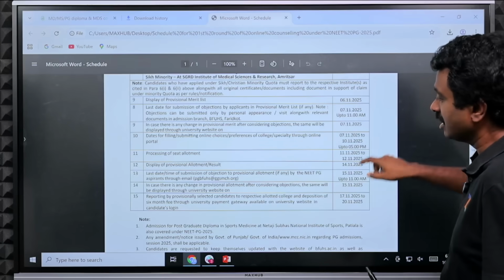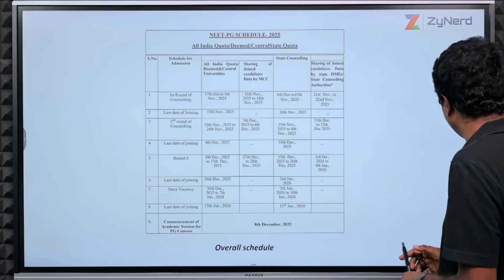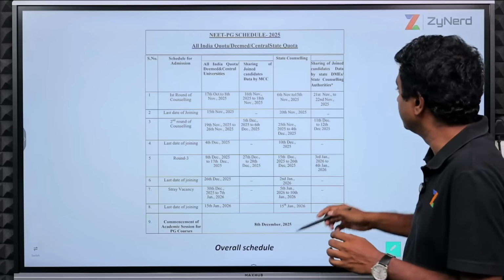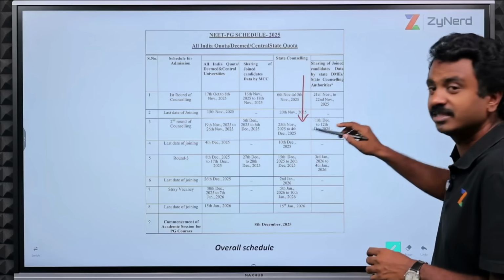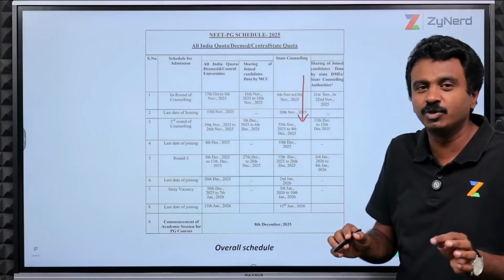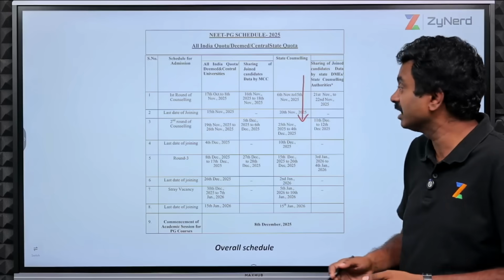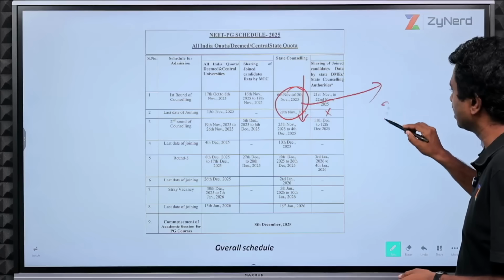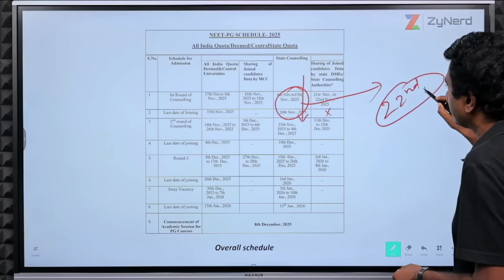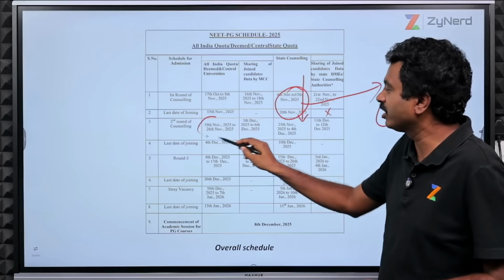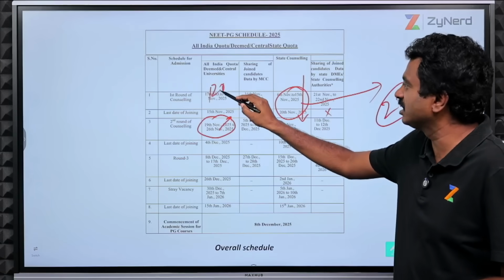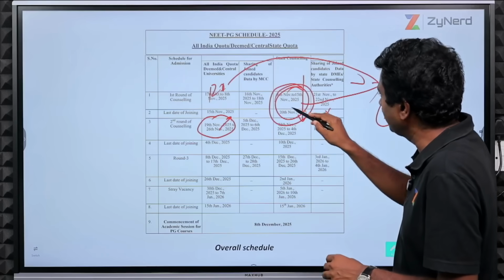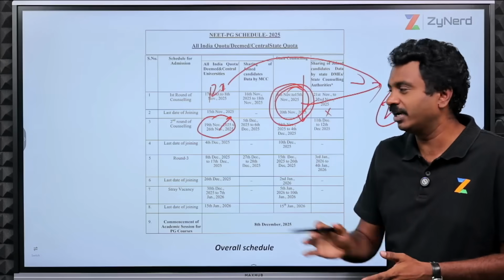In tandem this works, but we need to tell you something specific to certain states. Many states follow this timeline and ensure that the movement between All India and states works beautifully, so that candidates get to shift as per merit. But some states don't follow this timeline. Let us say there is a state that delays this and publishes the results on 22nd November only. Then you might not be able to resign your All India Round 1 seat and join this. In such states there might be an issue. It is up to you to push your states to ensure that they follow this timeline. Most of the states would follow, and you would also know the All India timeline to help.